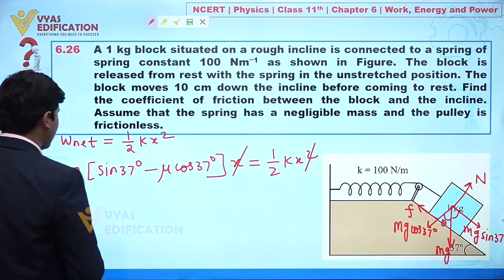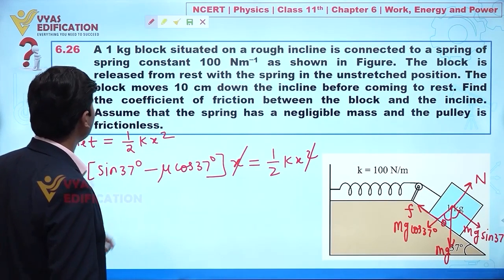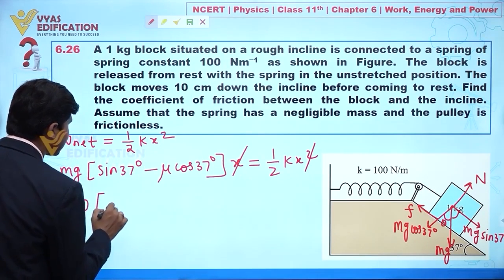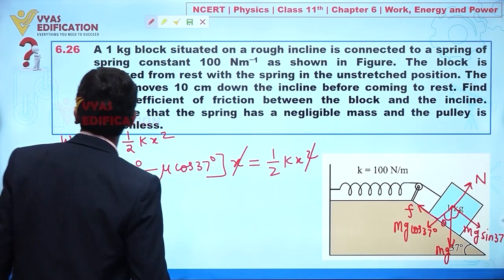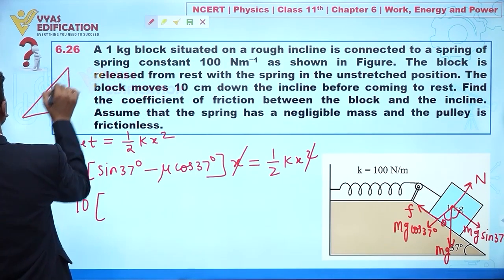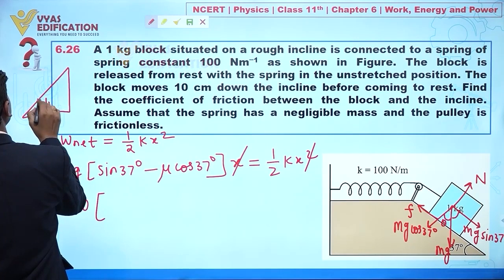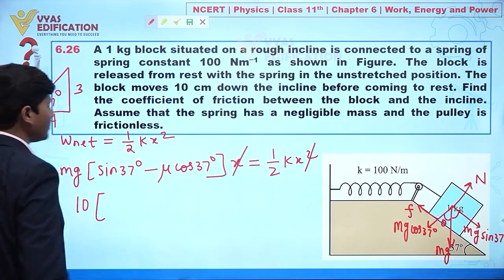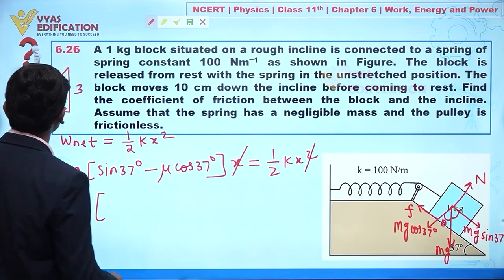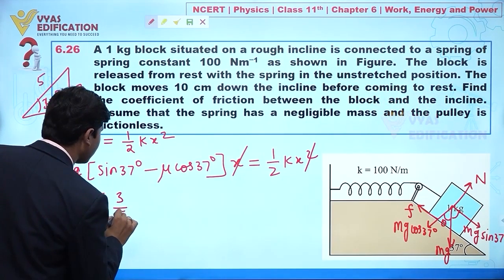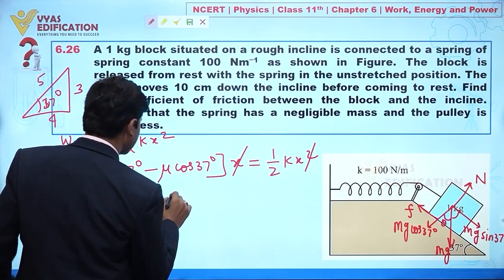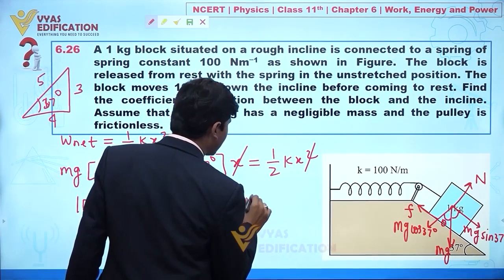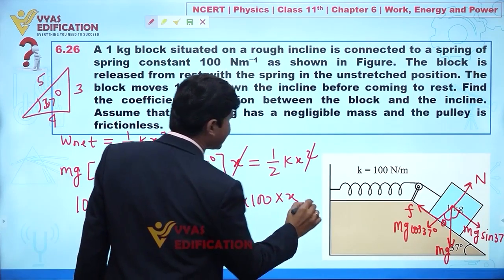Now the value of m we have 1 and g value I am taking 10. So 10 sin 37. We know one right angle triangle. This angle is, let's suppose, 37. So this is 3, 4 and 5. So sin 37 we have 3 by 5 minus mu cos 37, we have 4 by 5, and this is equal to 1 by 2. The value of k we have 100 and this is x.